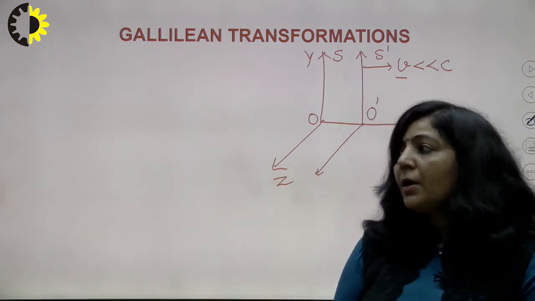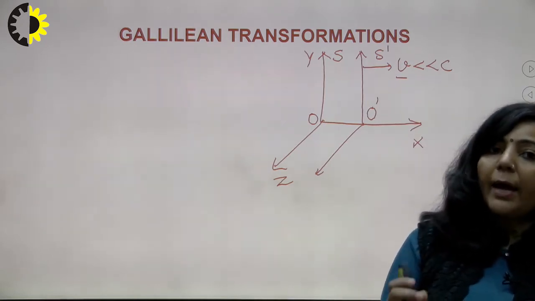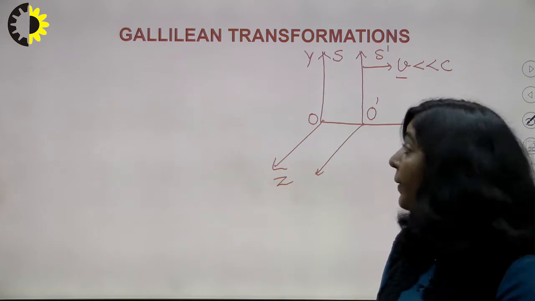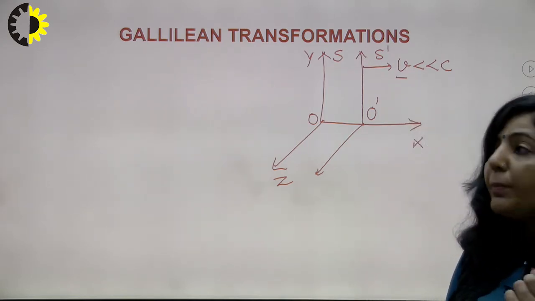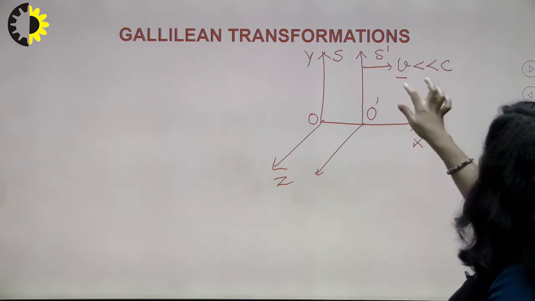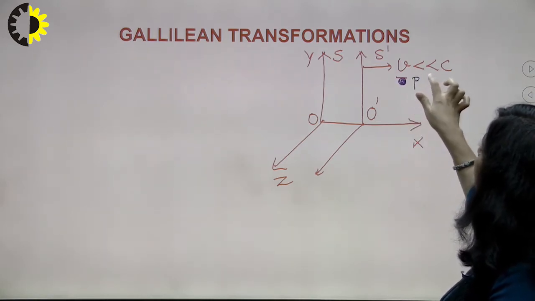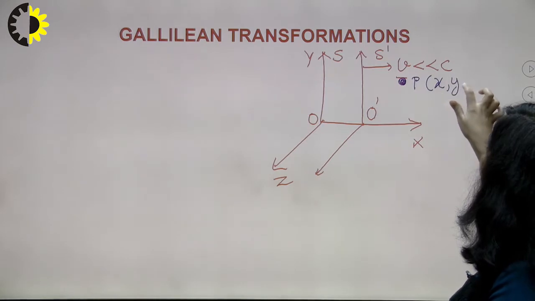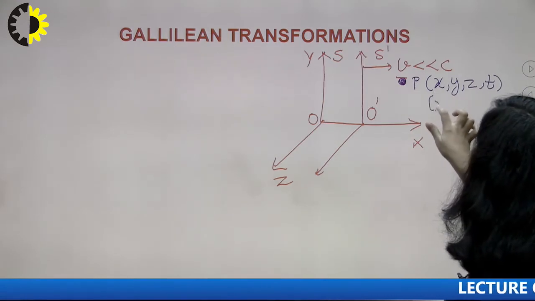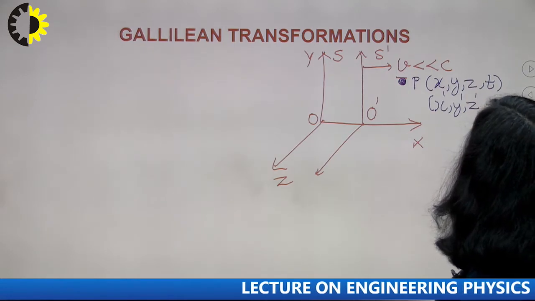Transformation equations means when you have two different sets of coordinates, two different frames of reference, and you can convert the coordinates of one inertial frame into the coordinates of the other inertial frame, then those equations are known as transformation equations. Suppose the event being recorded is occurring at this position. For this position, the set of coordinates for frame S are x, y, z and t, and for the other frame they are x dash, y dash, z dash and t dash.